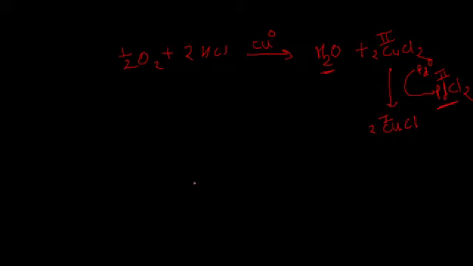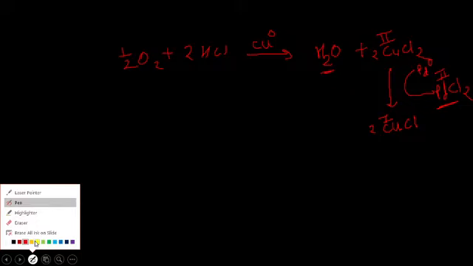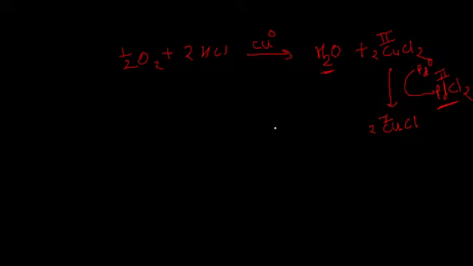At the same time, there is a removal of 2 chlorines. These 2 chlorines react with palladium 0 and it gets converted to palladium dichloride. In this process, palladium 0 gets converted to the palladium 2 oxidation state.